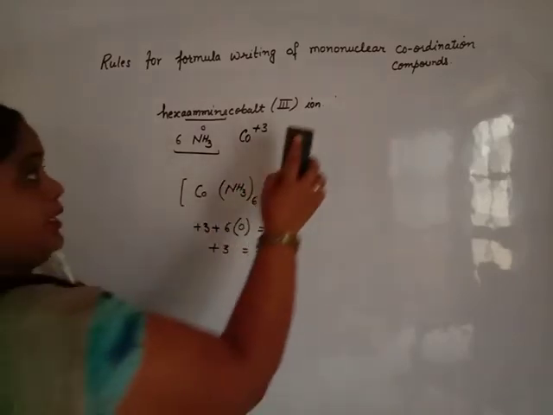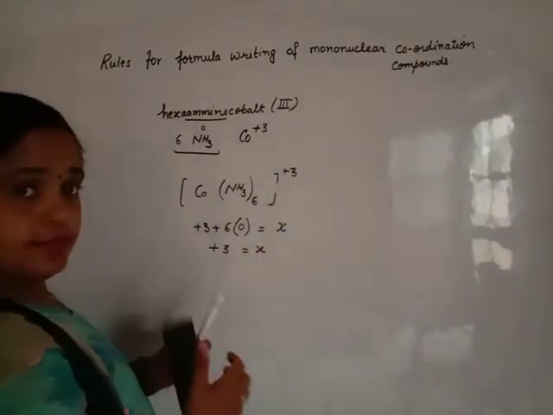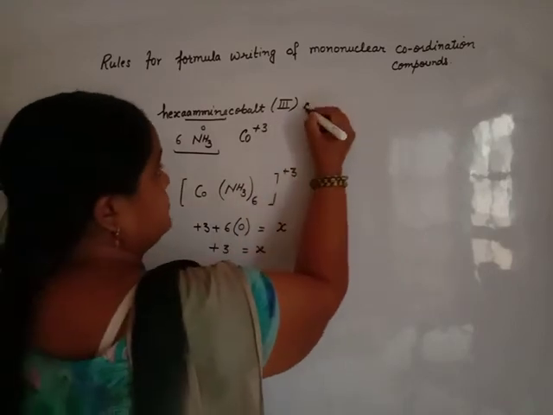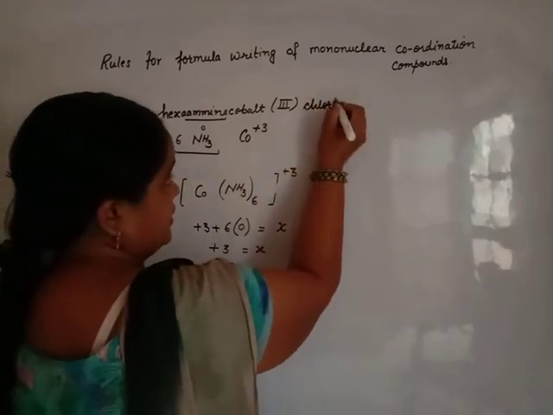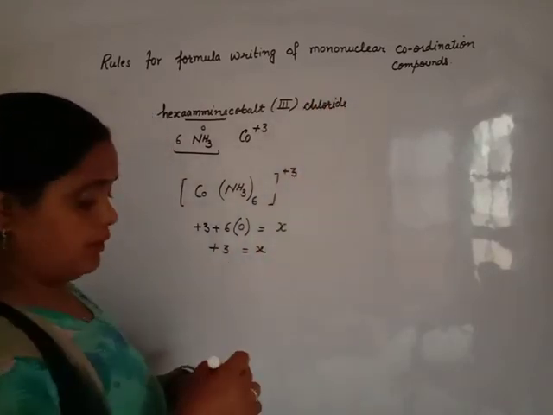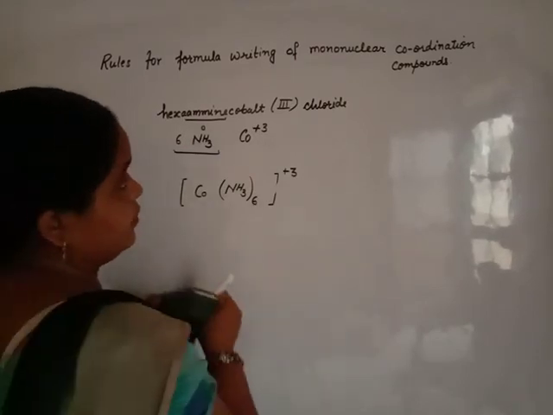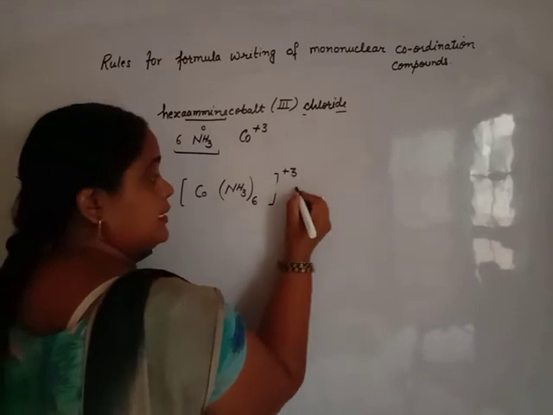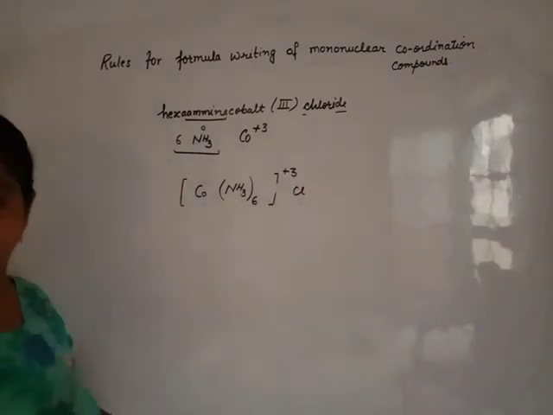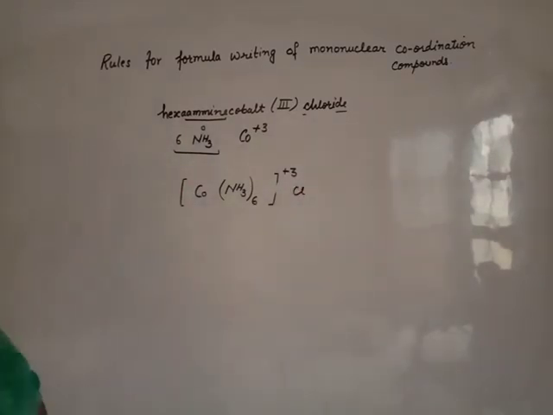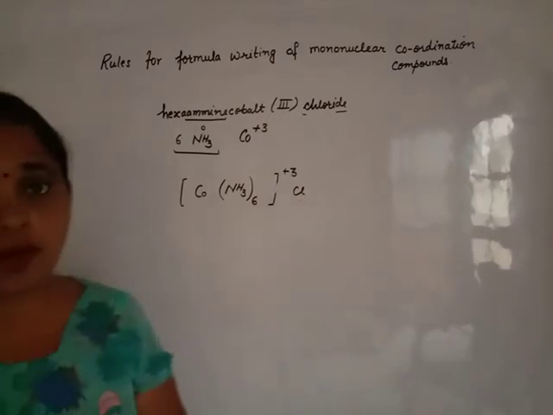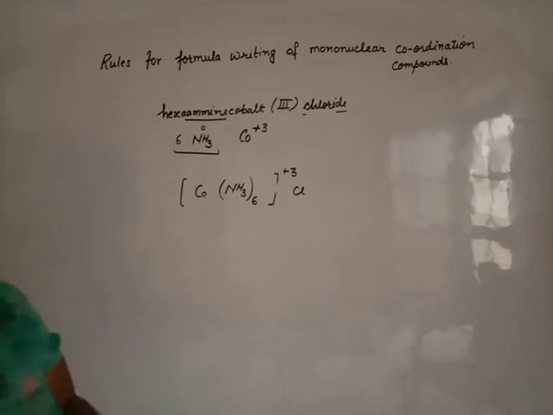If there is chloride, it means chlorine. That means you must write chlorine. This is the counter ion present outside the coordination sphere. How many chlorines are applied? Chloride ion carries -1 charge.